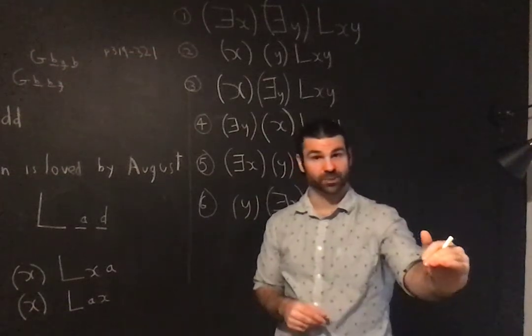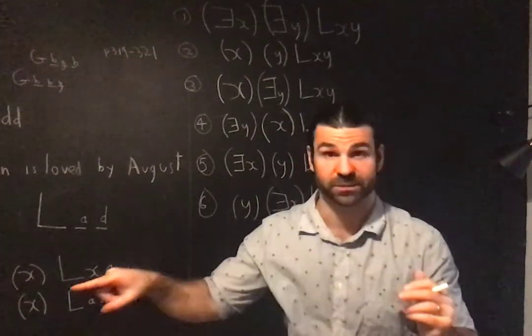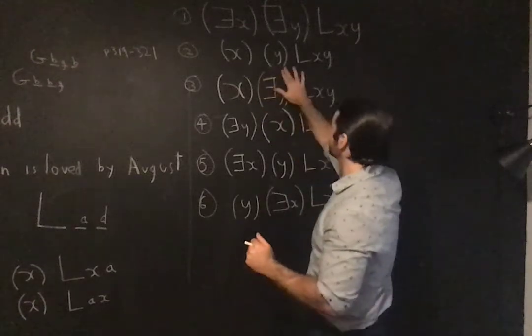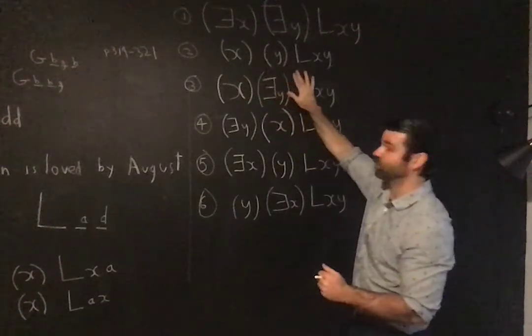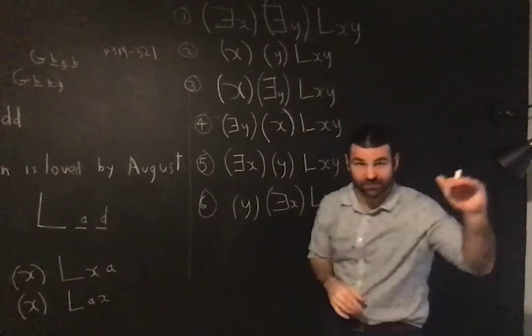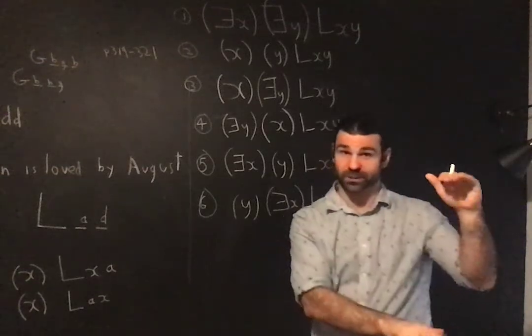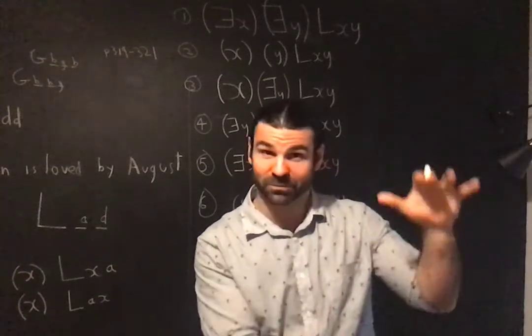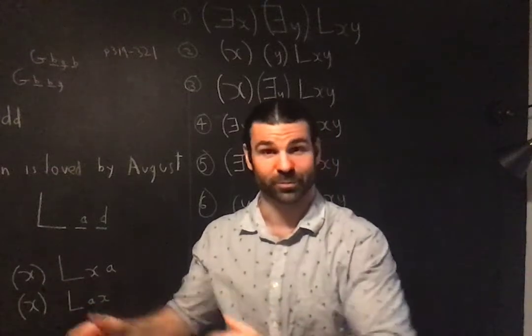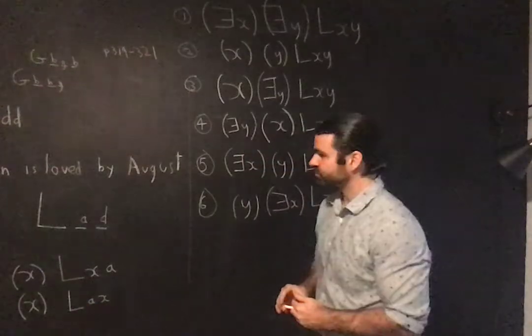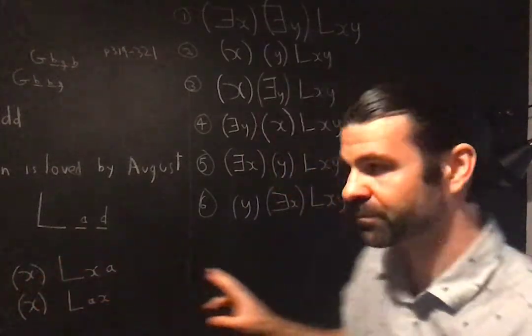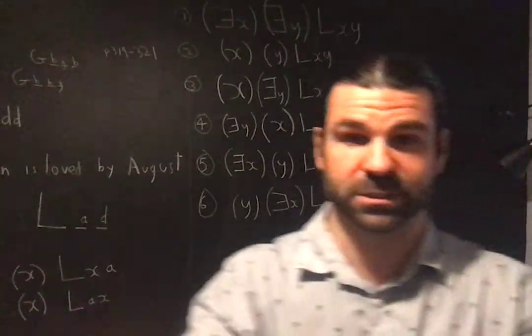And now take this other person. I'm telling you that person loves everybody. For every single x, it's true that for all y, x loves y. So take every single one of these, and I'm telling you that for each one, it's true that for all the people, that person loves all the people. Okay, I'll do 3 through 6 in a new video.